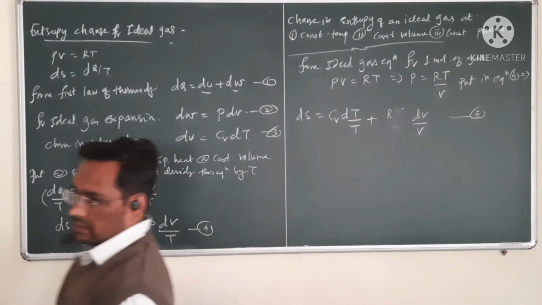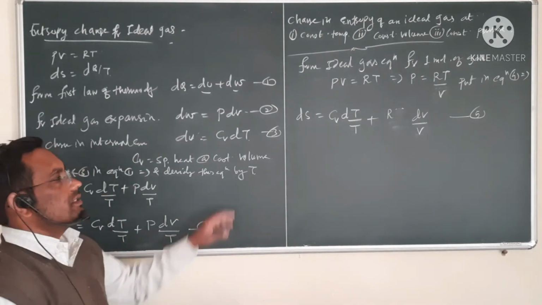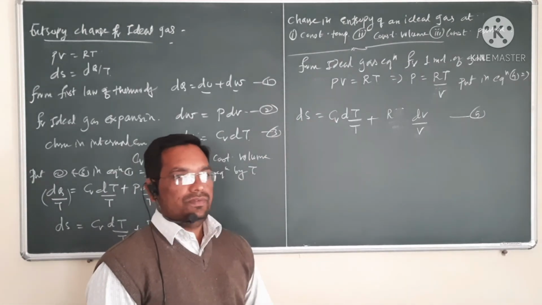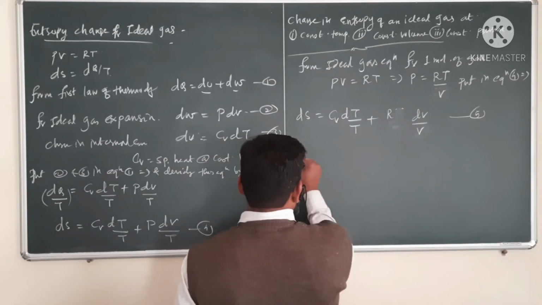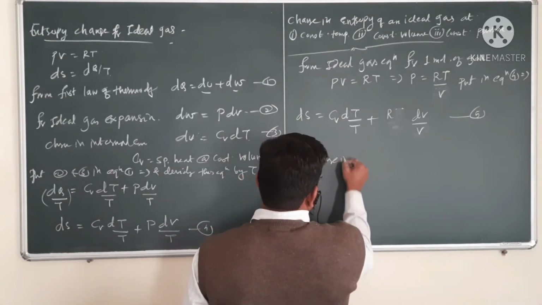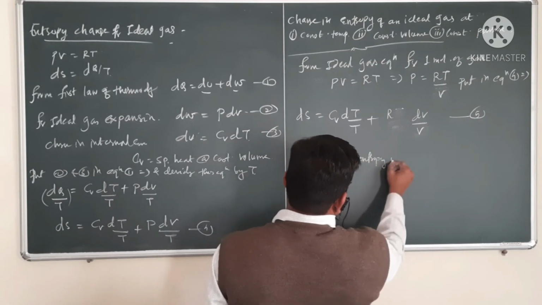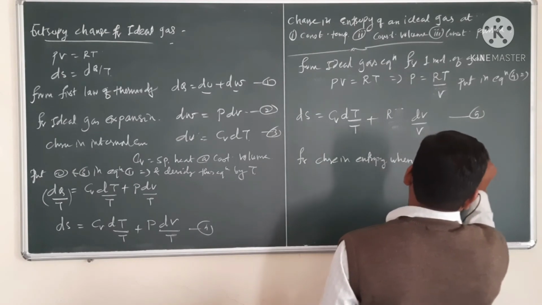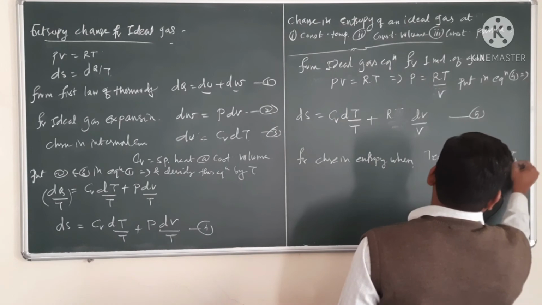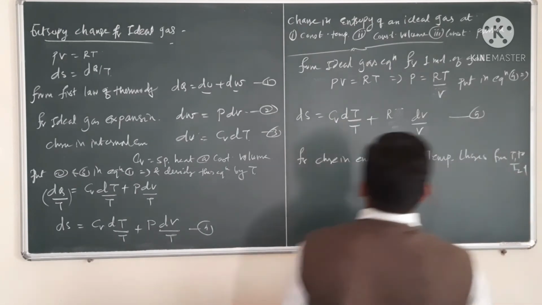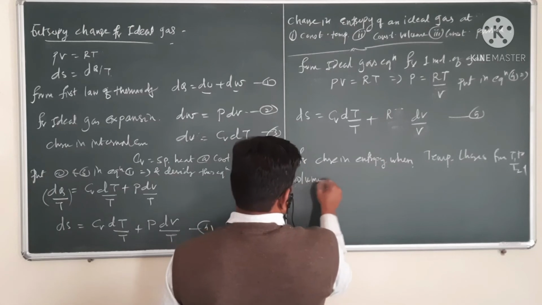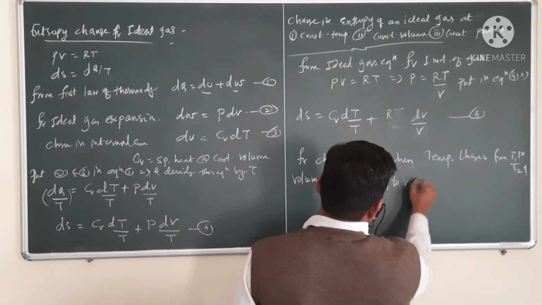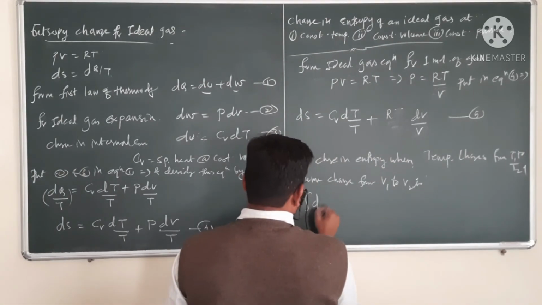Now dS is the infinitesimal increase in entropy. So dS is the change in entropy. Now if the entropy change is very large, for change in entropy when temperature changes from T1 to T2 and volume changes from V1 to V2, we take the integration of dS.